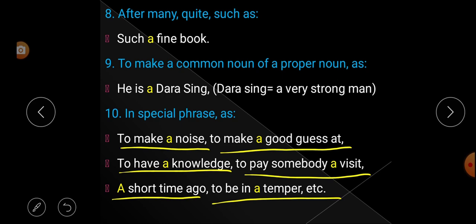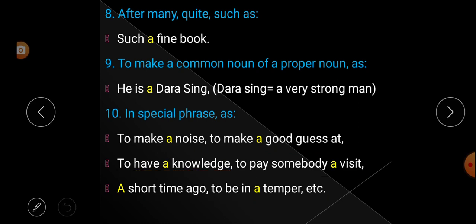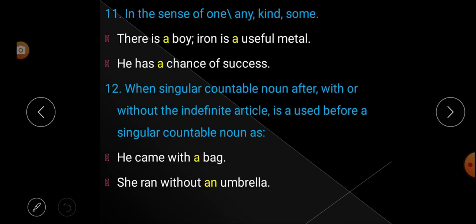And look at here. In every phrase we have used the article a, or we can say indefinite article. So what is rule number 10? That means in special phrases we use the indefinite article. Next, in the sense of one, any, kind, some. Understood?